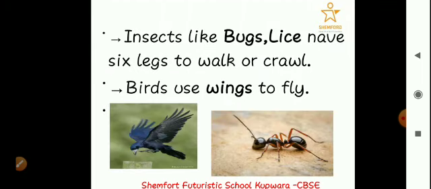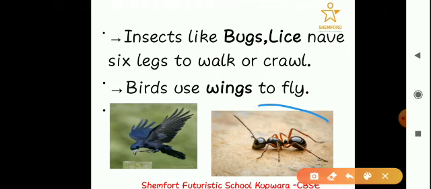Moving on, insects like bugs and lice have six legs to walk or crawl. There are these insects that live on this earth. They have six legs. If they have to move, if they have to crawl, they use these six legs.